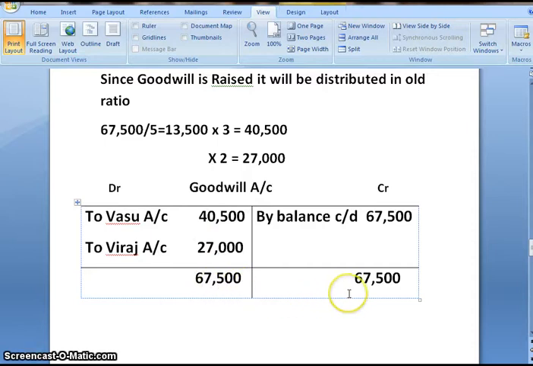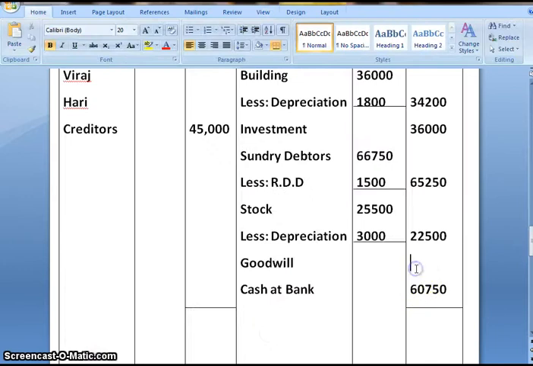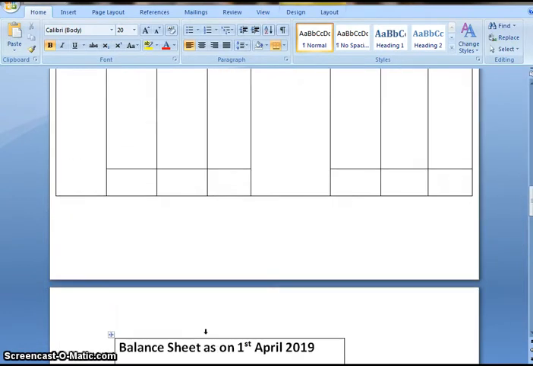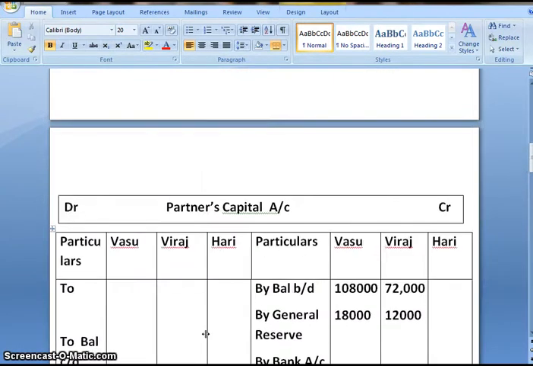And as per case number 1 of valuation method, the goodwill will appear in the new balance sheet. So let us post this amount as well. All the postings are done. So we will be closing the accounts now.